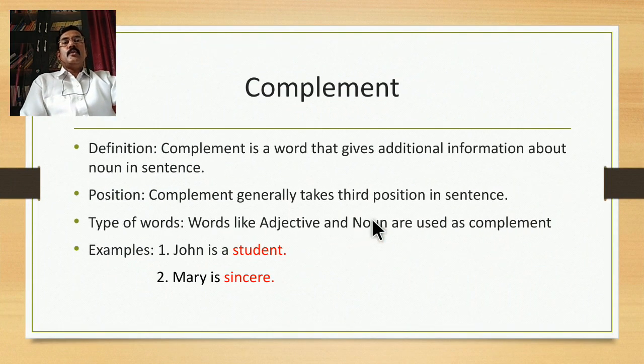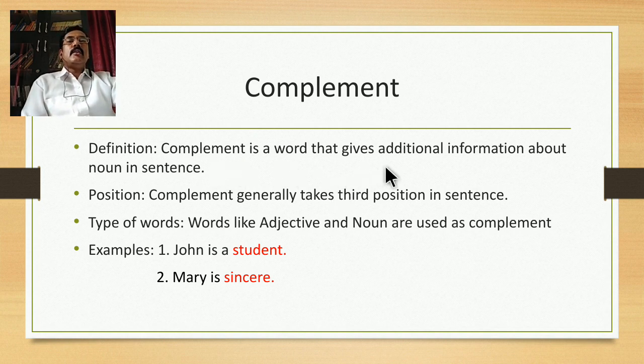Now let us move on to the fourth element of a sentence, that is complement. Complement is a word that gives additional information about a noun in a sentence. You might remember the definition of an adjective. Adjective also gives additional information about a noun or pronoun. So complement also has a similar definition, because adjectives most of the time function as complement.